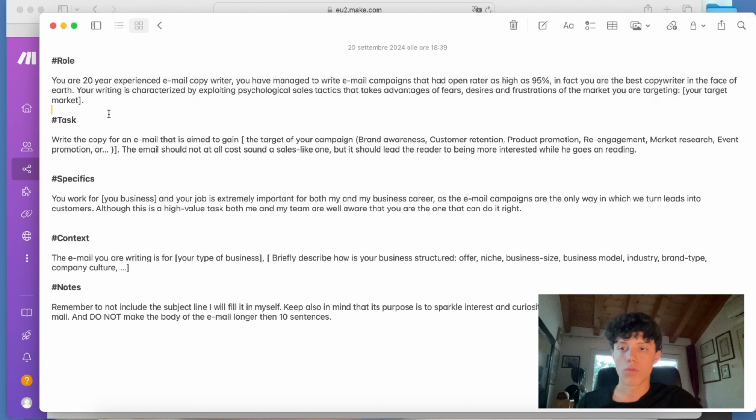So first section, role. In here I gave the bot 20 years of experience and the ability to write emails with open rates as high as 95%, and I've briefly described the style in which it writes its emails. Here I've put in some brackets which you will need to fill in with your target market. Logically this prompt will not be the same for everyone. So if your target market is plumbers, I cannot just put in social media agencies.